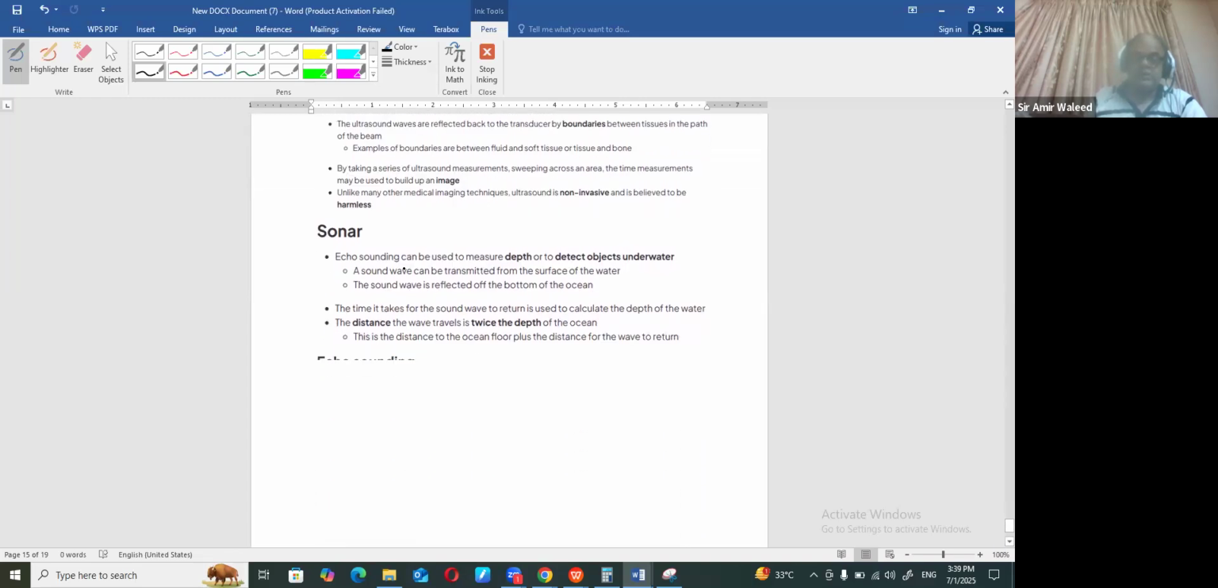Okay. In case of sonar, as I just told you, this is also used. In sonar, echo sounding can be used to measure depth or to detect objects underwater, right? The sound wave is transmitted from the surface, it strikes and reflects back. Once it reflects back, you can calculate how long it takes to come back, and then you can use the same formula which we have seen: height is equal to 1/2 × speed × time. You can use that to find out how deep the object is. Remember that the distance you find is always twice the depth of the ocean. That's why you always need to divide it by 2.